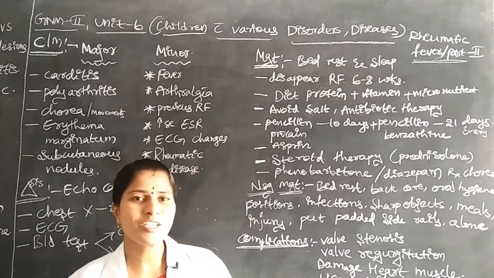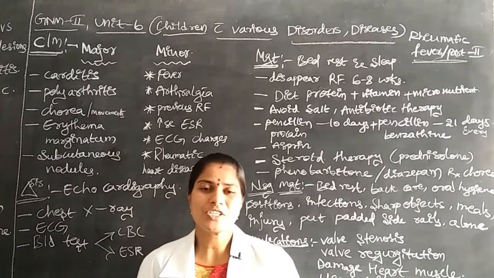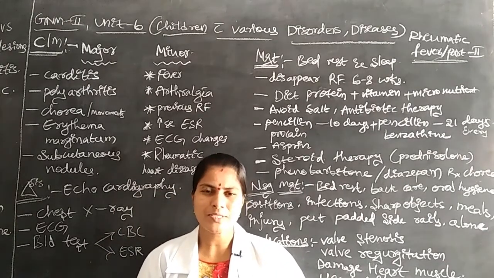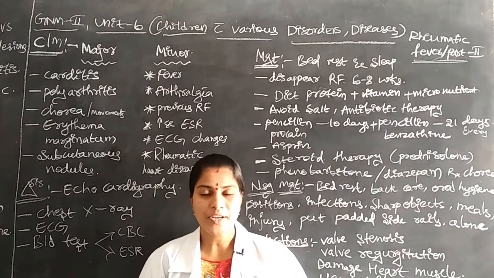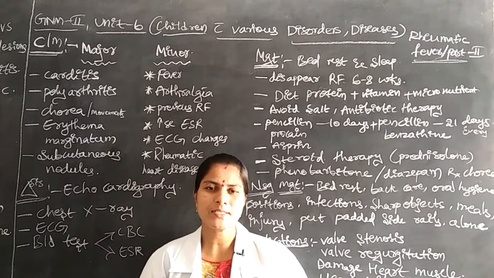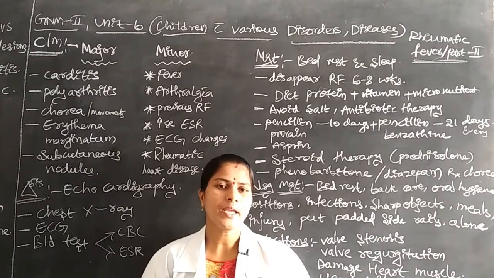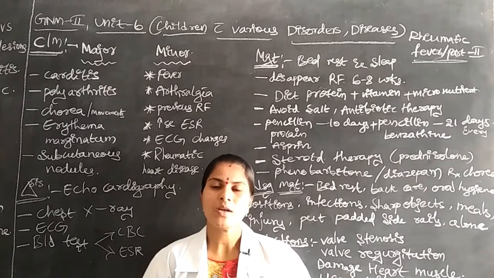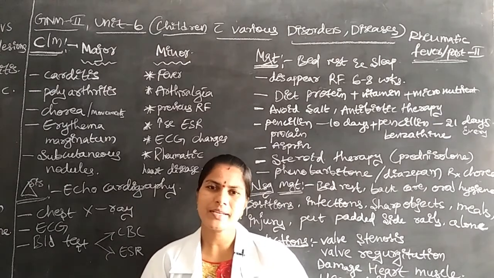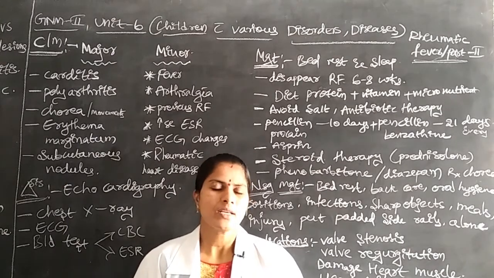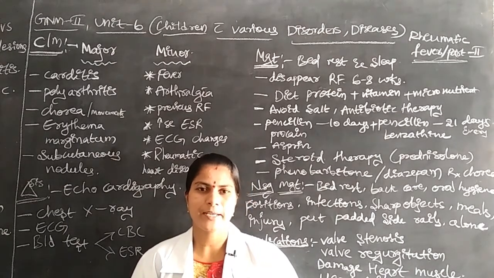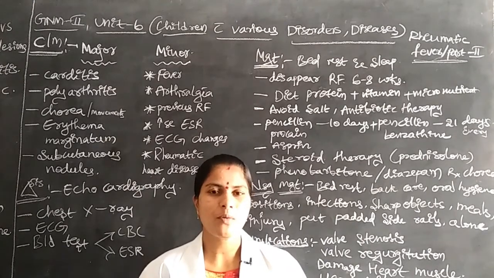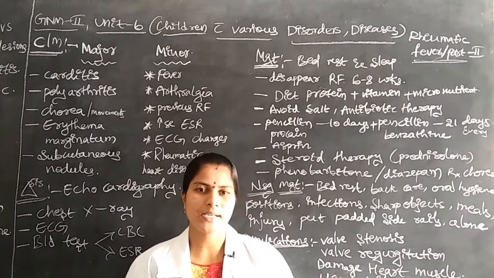Another one is damage to the heart muscle. What is the function of the heart muscle? The heart muscle protects the heart. Once the heart muscle is damaged, the heart does not function normally. It does not pump blood to the body parts, and it does not receive oxygenated and deoxygenated blood normally. This is also a complication of rheumatic fever in children.